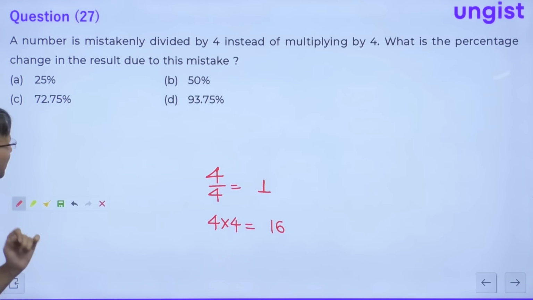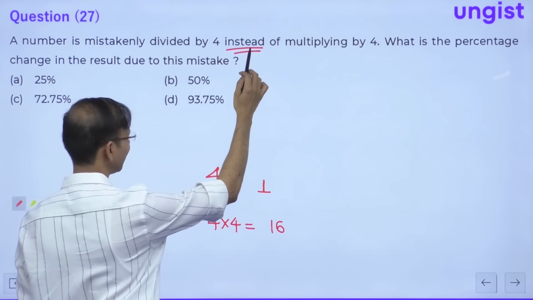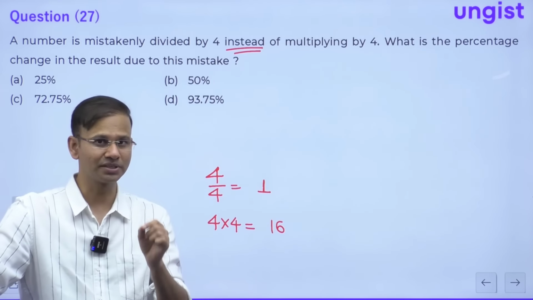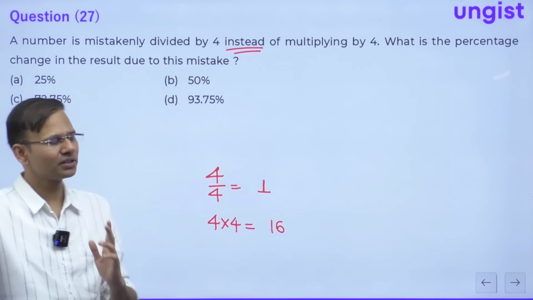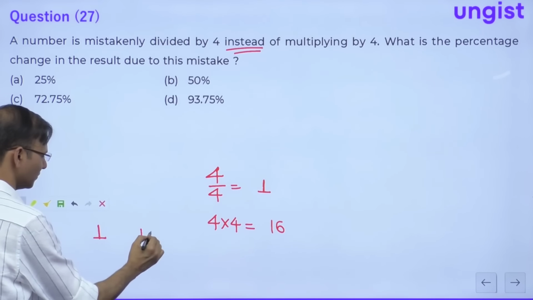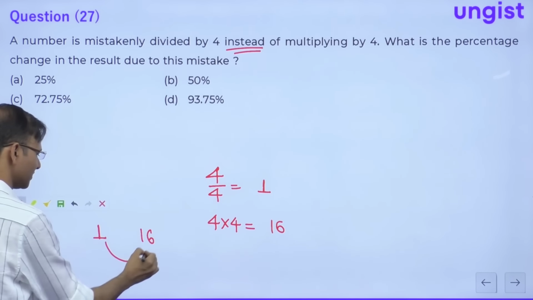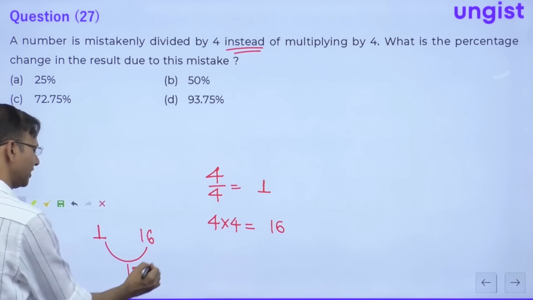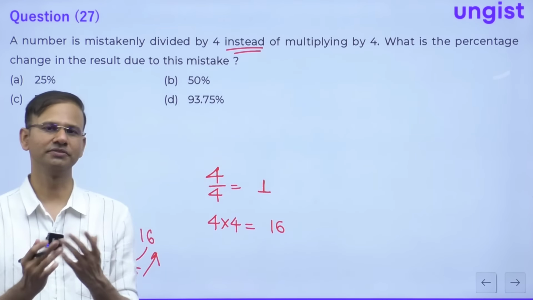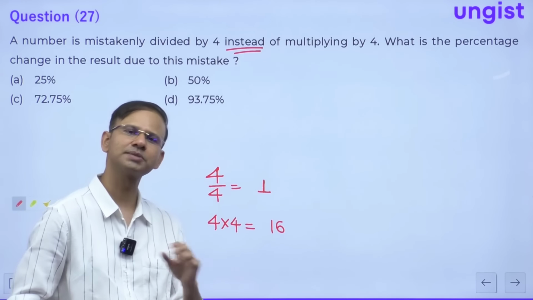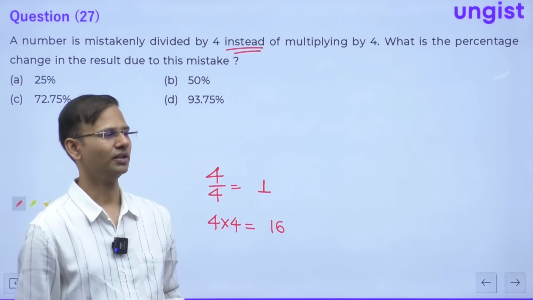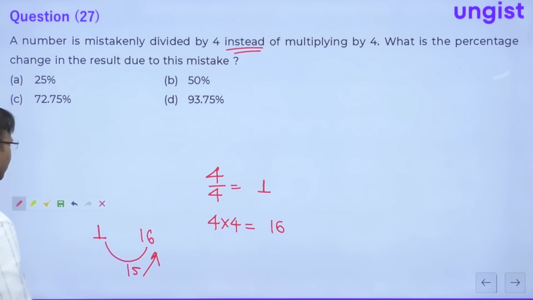Now, instead of multiplying, ideally we should have done the multiplication. So the actual result should be 16. But now the result is 1. The question is saying how much it has varied from the actual result. So obviously this is 15. So 15 is what percentage with respect to 16, guys, right? 15 by 16 is what percentage that we need to calculate. 1 by 16 is 6.25. So 15 by 16 will be 100 minus 6.25. So that will be 93.75.